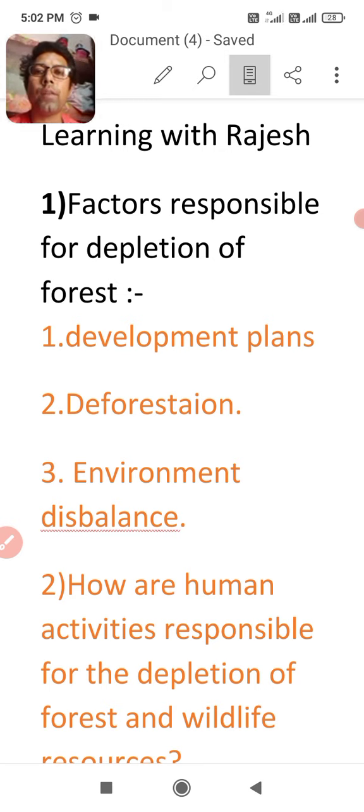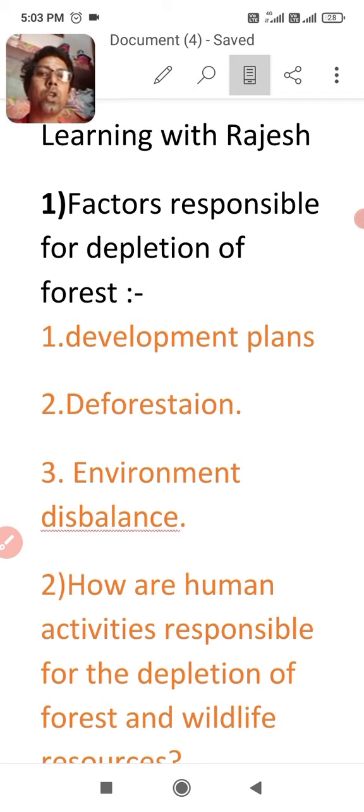In 10th class Geography, we have started lesson number 2 named Forest and Wildlife Resources. In this lesson, part 1, you learnt about biodiversity yesterday, and you also learned the benefits of biodiversity and the classification of species according to IUCN. Today, we are going to read about why this biodiversity is going to deplete. So what are the responsible factors for depletion of this biodiversity? We are going to read separately what are the responsible factors for depletion of forest and depletion of wildlife.